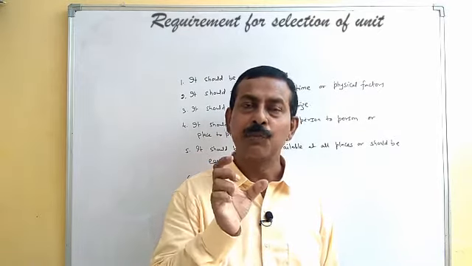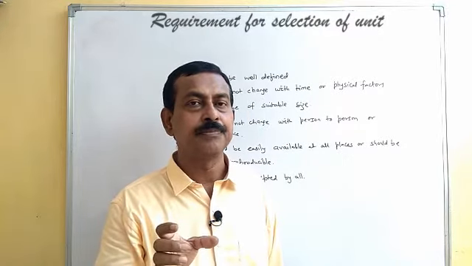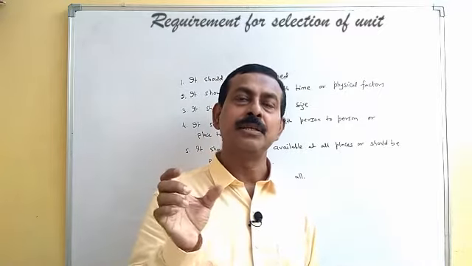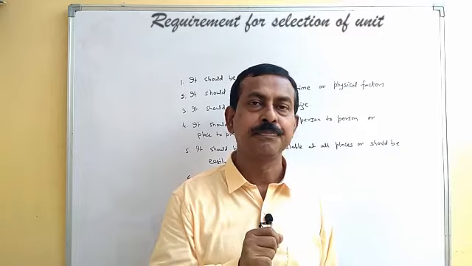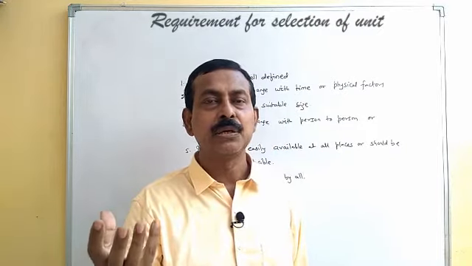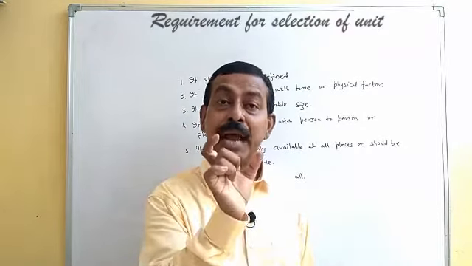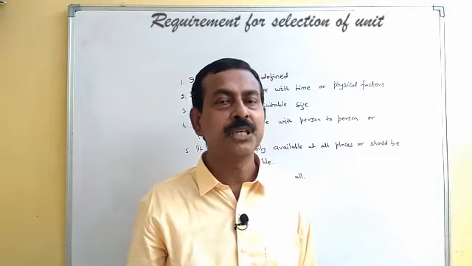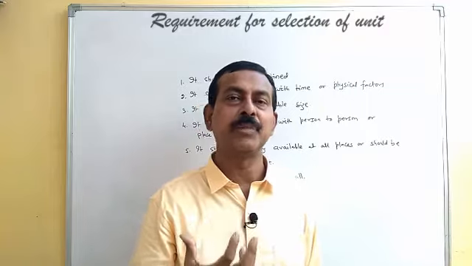Like for the standard of measurement of length, what we take as meter, it is taken as the distance traveled by light in a particular duration of time in vacuum. So we can get light at any place. We can see what is the distance traveled by light in that particular duration which has been adopted, and that particular length will be meter. So we can produce that particular standard of measurement at any place.